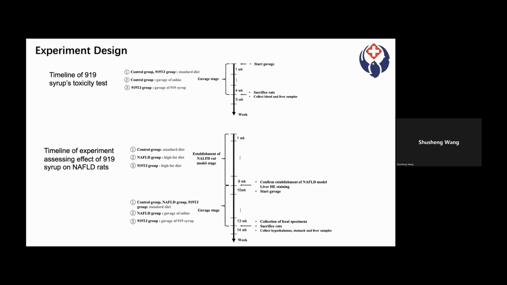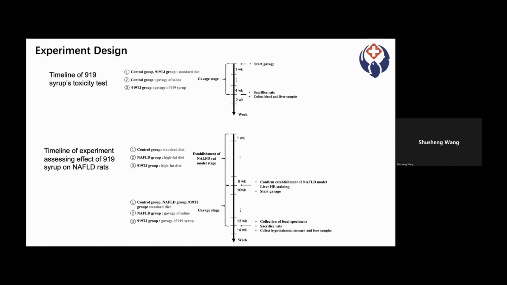At the beginning of the fifth week, the rats were sacrificed, blood and liver samples collected, serum biochemical index, blood glucose, and hepatorenal function were detected, and liver histological changes were observed by HE staining.